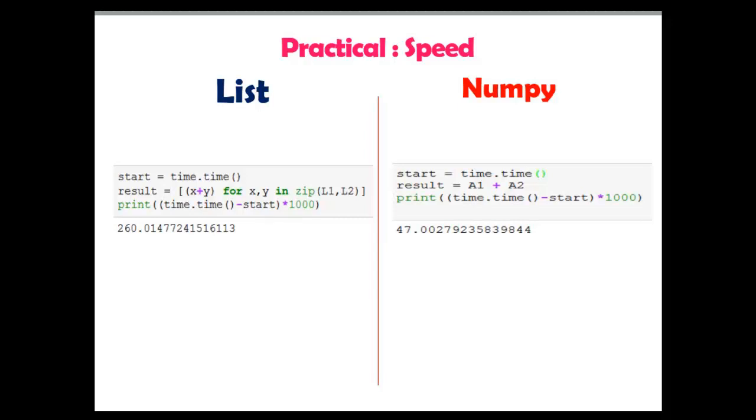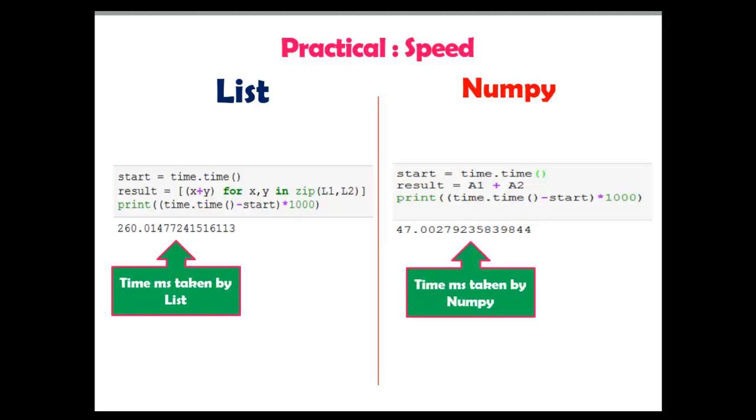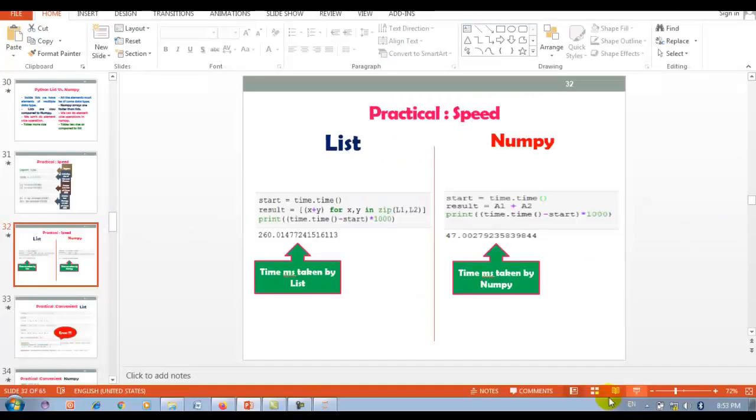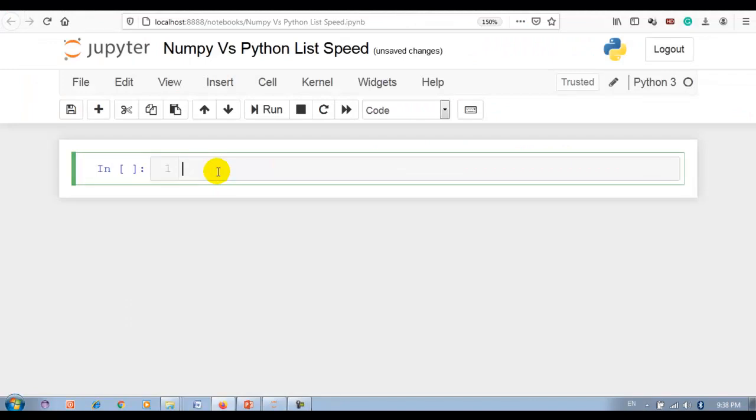So here I have taken result equal to A1 plus A2. Then you can see time.time, which is end minus start. Again I have converted into milliseconds. Now you can see the time in milliseconds taken by the list, and here you can see the time in milliseconds taken by NumPy. So let me show you this practically in Jupyter Notebook. You can download this file from my GitHub account. The link is given in the description.